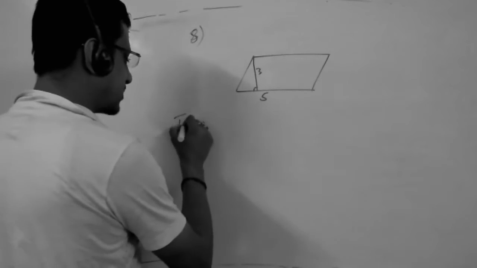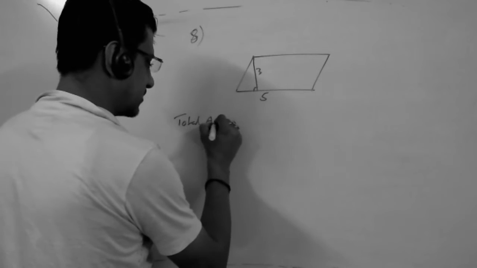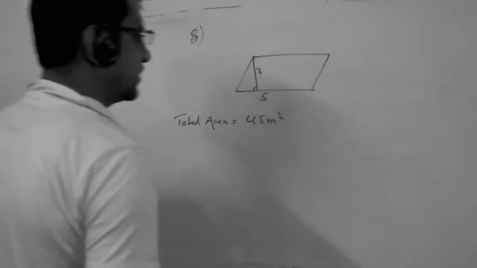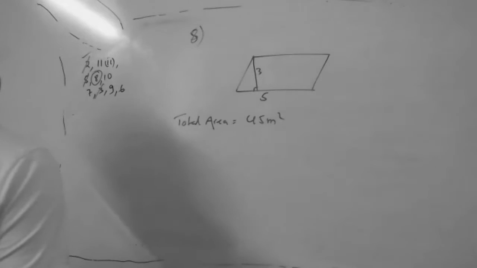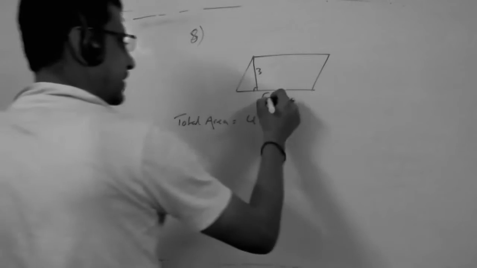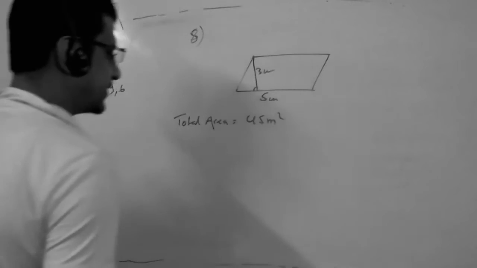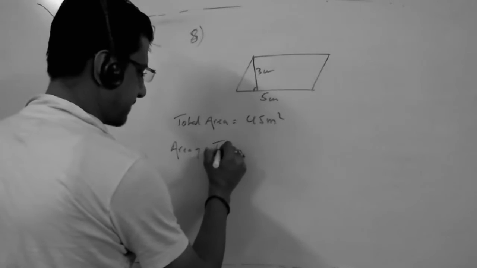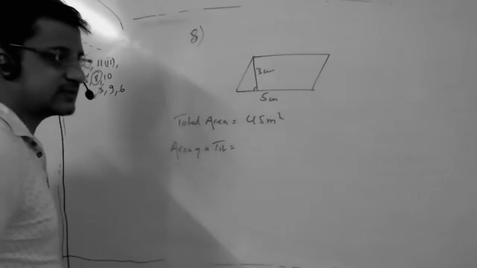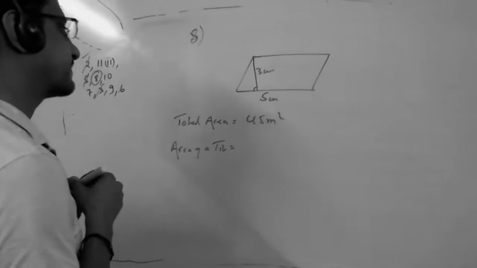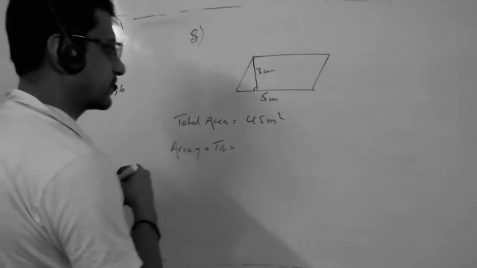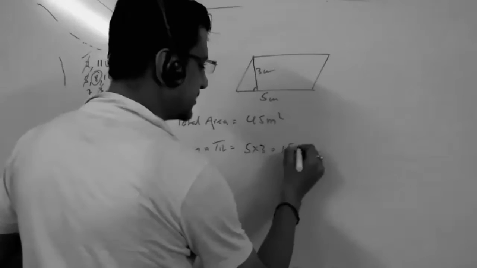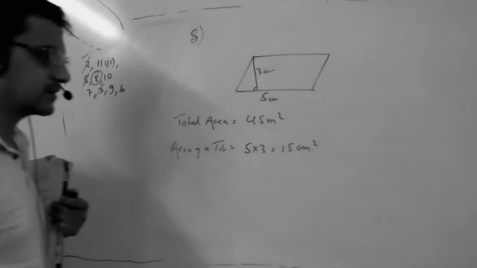Total area you have to cover is 45 meter square. And one tile is in the form of a shape. What is the area of a tile? What is the area of a parallelogram, Chetna? Sir, base into height. So 5 into 3, 15 centimeter square. Correct?